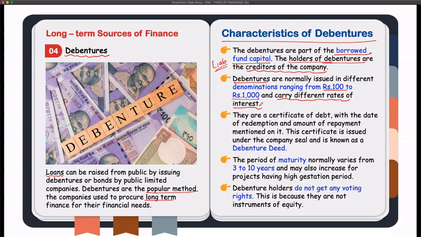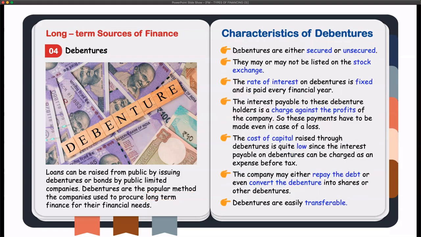This debenture is basically a certificate of debt, and this certificate will mention when the debenture will be redeemed and what amount will be repaid at the time of redemption. The certificate will carry the company seal, and it is also called the debenture deed. The maturity period of debentures generally ranges from 3 to 10 years, and if a project has a higher gestation period, it may increase further. Debenture holders are creditors, so they do not get any voting rights because debentures are not instruments of equity.